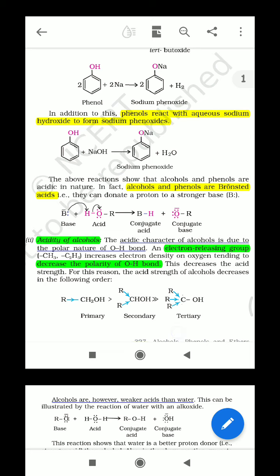So all these points discussed above are just to explain how you will explain that alcohol and phenol have acidic nature, and if the question asks how you will say that alcohol and phenol are Bronsted acids, for the purpose of Bronsted acid the last reaction is very important. So just prepare your questions yourself after reading these sentences. The very first question is how you will explain that alcohol and phenol are acidic in nature, and the second question is how you will say that alcohol and phenol are Bronsted acids.